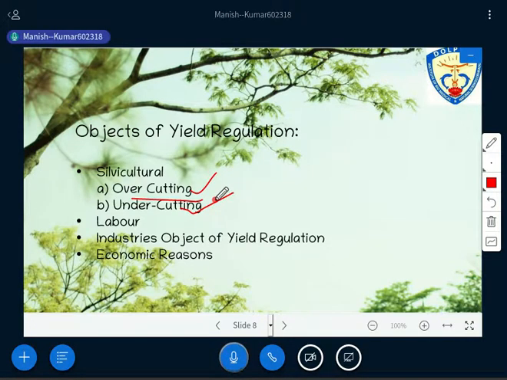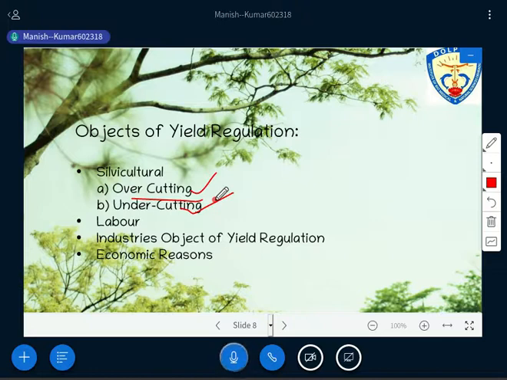And another is the industry objective, which is the most important thing, because in yield regulation we are harvesting. And why are we harvesting? We are harvesting for a continuous and steady supply, you know that, so that industries will get a continuous and steady supply of raw material from the forest area. And if you are a private forest owner, the same thing applies. For example, if you are raising the forest for supplying resin or pulp, that should be steady and continuous, and the supply chain will be constant there. That is important to understand here itself, right?